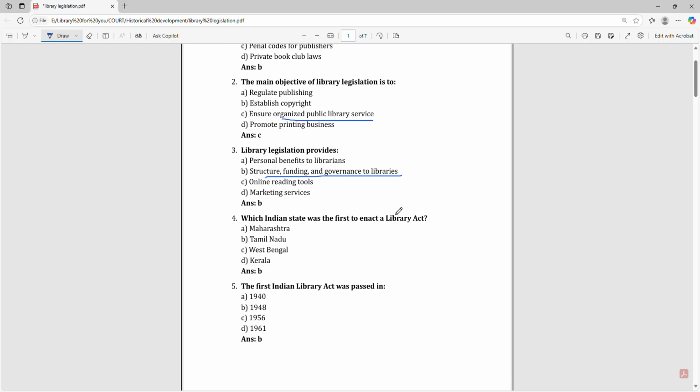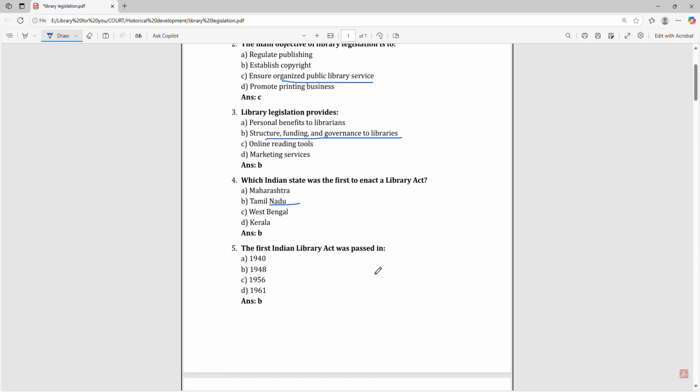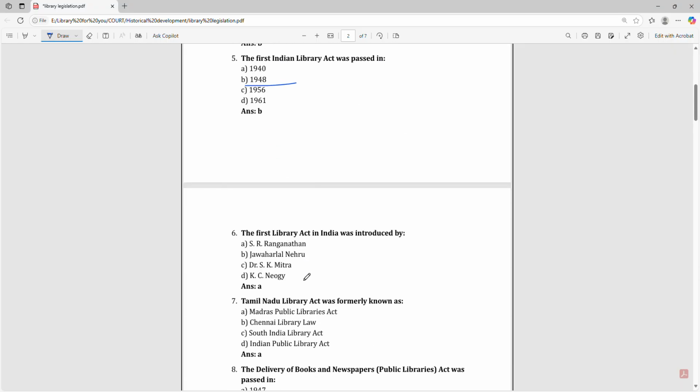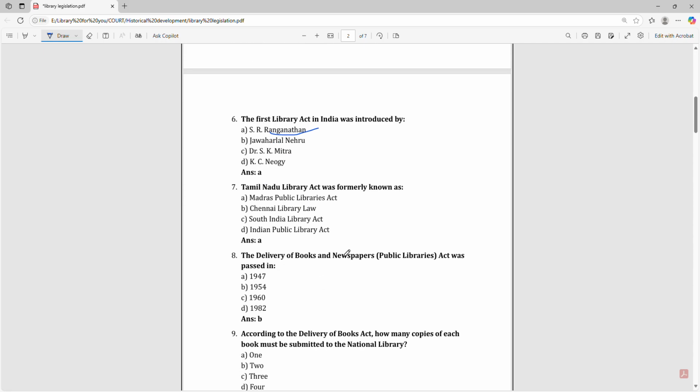Which Indian state was the first to enact a library act? That is Tamil Nadu. The first Indian Library Act was passed in 1948. The first Library Act in India was introduced by S.R. Ranganathan. Tamil Nadu Library Act was formerly known as the Madras Public Library Act.